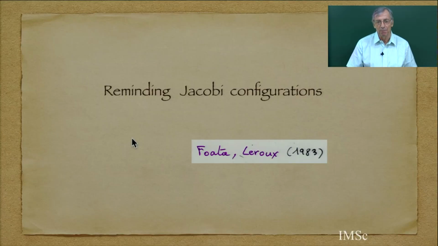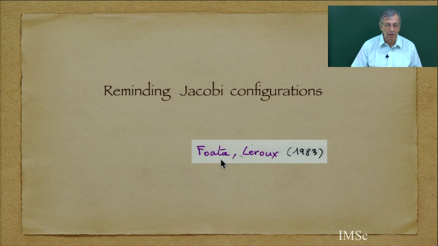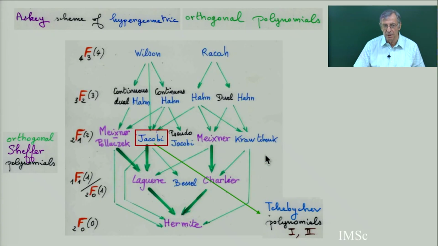And one of the second seminal papers, to my point of view, was the paper I explained last time by Foata and Leroux, using the interpretation of Jacobi polynomials. So here are Jacobi polynomials. So we are at this level. It's difficult because we are going to see today that Meixner-Pollaczek are Sheffer, so there is an exponential generating function, so you can translate the generating function into combinatorics. But Jacobi is not obvious to translate so easily as for Sheffer polynomials.